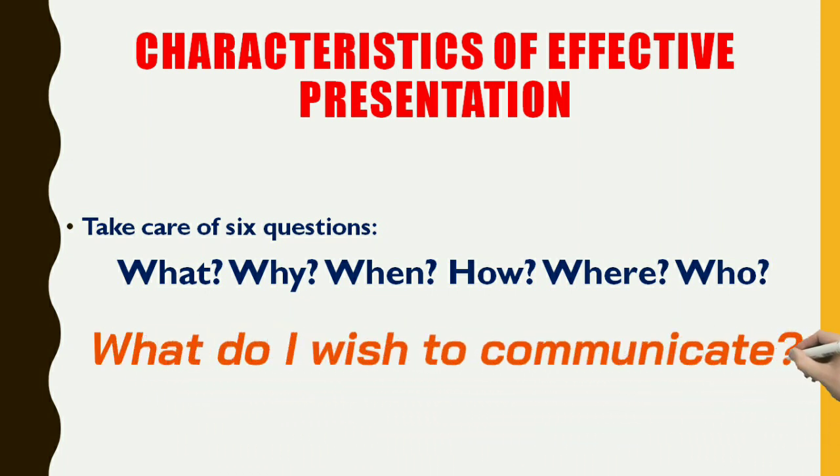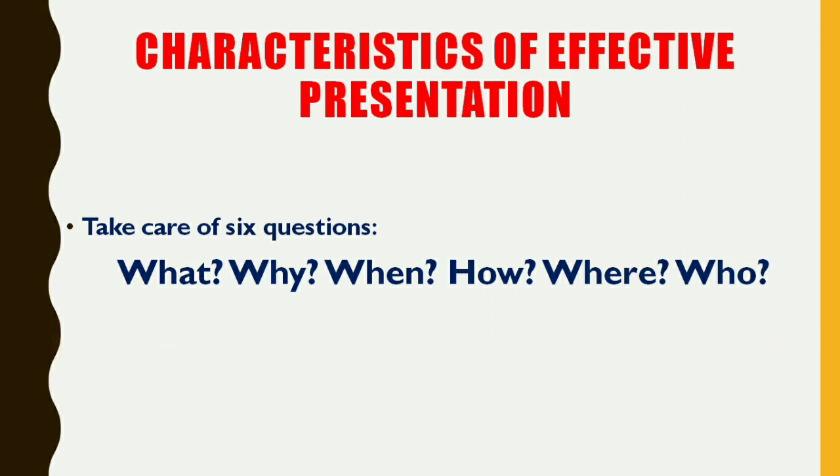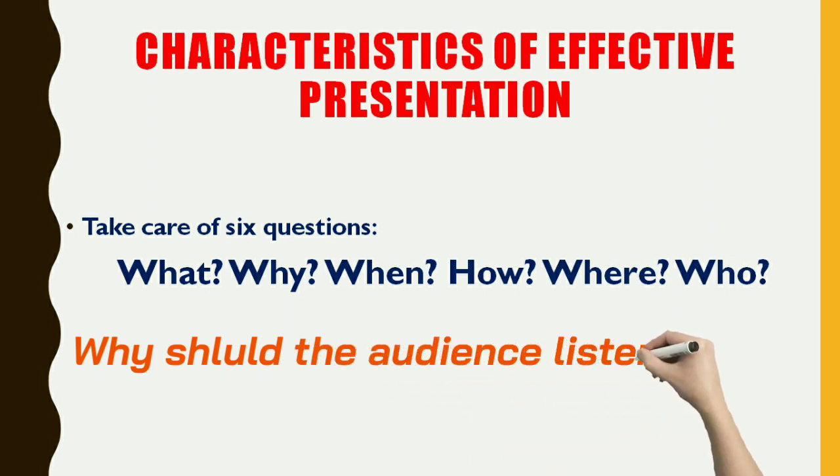You are thinking about what you are going to communicate to the audience. Next, why: why should the audience listen to me? What is the interesting or important point that you are going to deliver before them? So think about the question why.